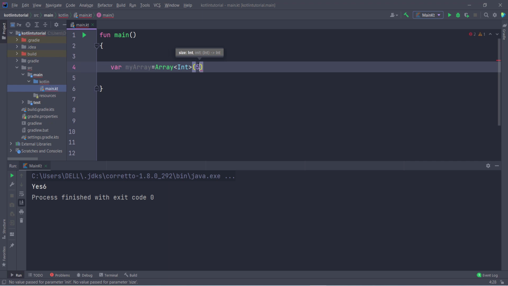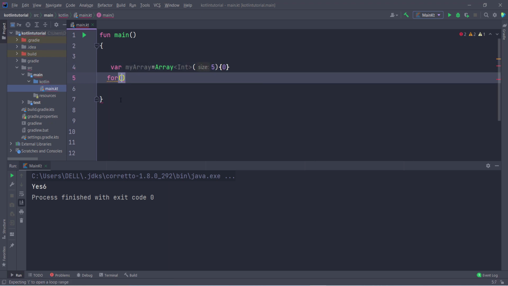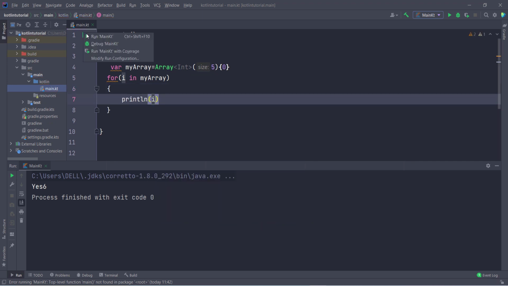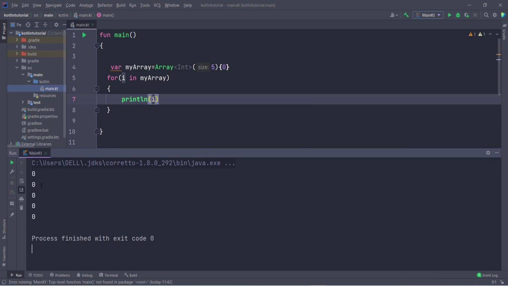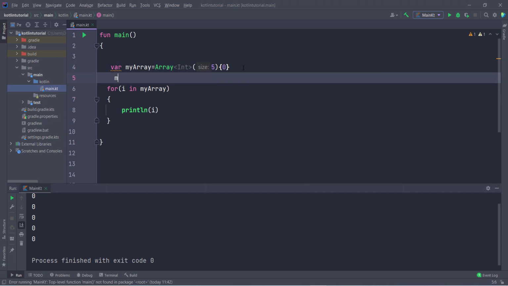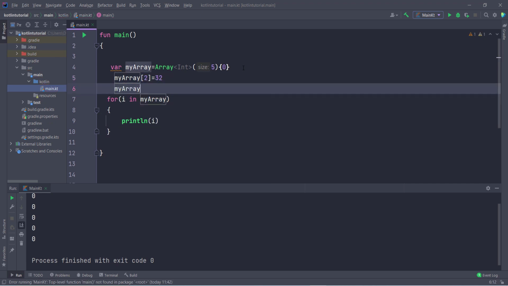So if I type here 5, and by default what you want to store inside this, you have to also pass this, 0. Now if I want to print all the array, so by default it contains 0, so I use for i in my array and println, and inside this pass i. So run this, you can see I'm getting the output 0 0 0, because by default it contains 0 and the size is fixed. Now if I want to store different values at different indexes, let us suppose in my array at index 2 I want to store 32, and my array at index 4 I want to store 43. So this is done.